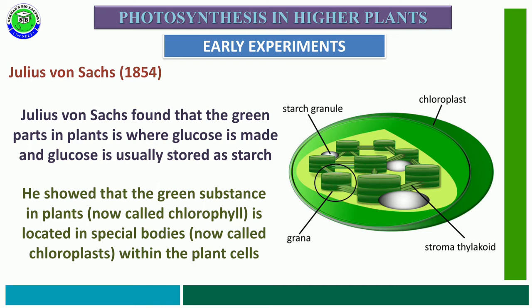According to Julius von Sachs, the starch is synthesized in the chloroplast with the help of the chlorophyll pigment, and this specialized body is now known as a cell organelle, the chloroplast, in the plant cell.